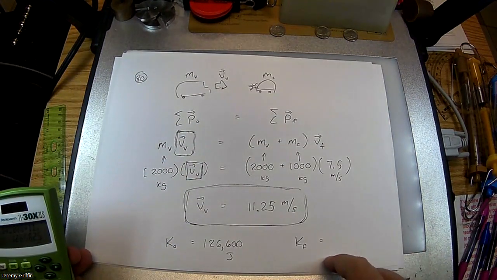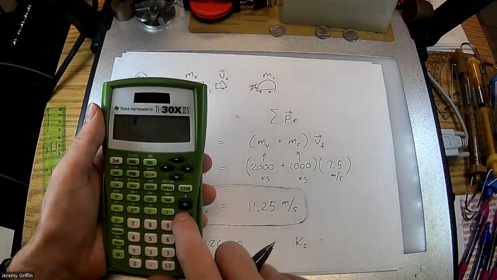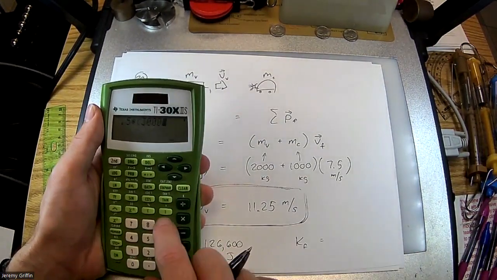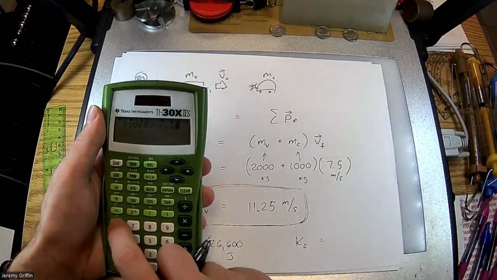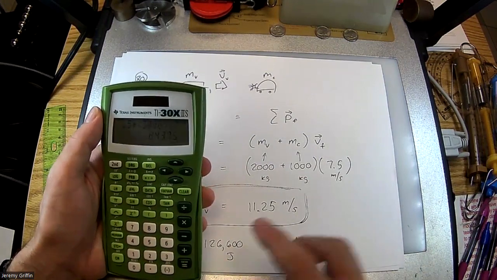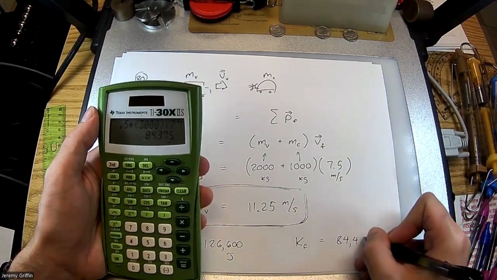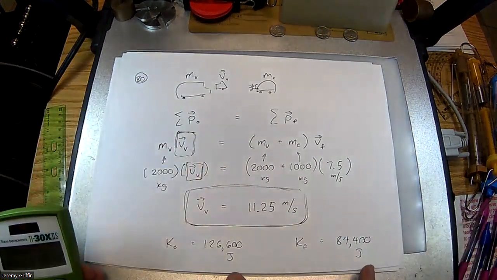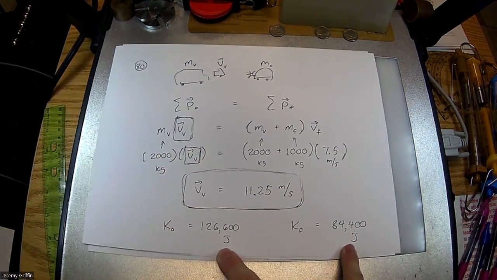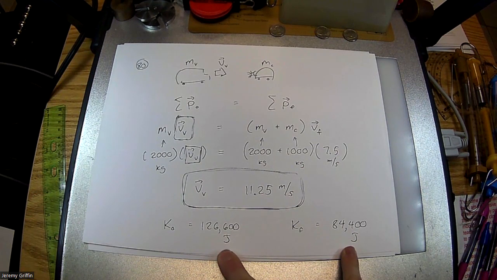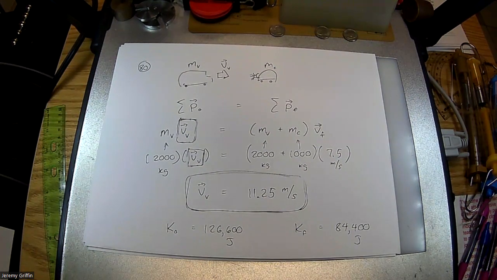Now, post collision, we have 1/2 times the combined mass times the post-collision velocity squared. I'm getting, ooh, yeah, 84,000-some joules. The kinetic energy definitely decreased by a good amount. Yeah, it had to. That's guaranteed. All right, so you guys good with those questions?